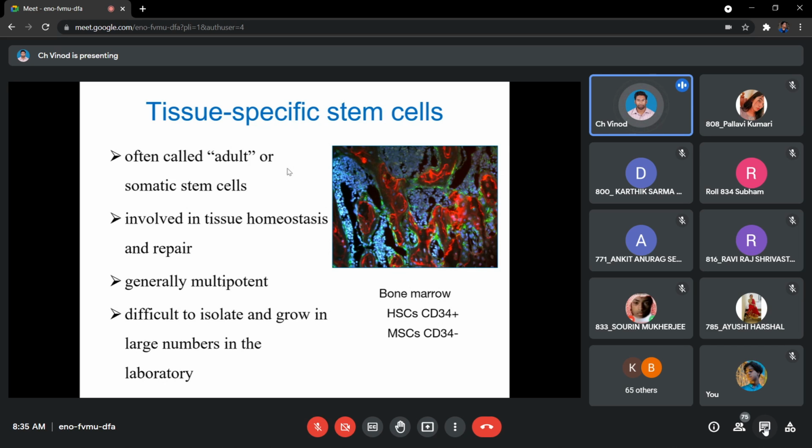HSC stands for hematopoietic stem cell. So hematopoietic stem cell will be acting in a pluripotent manner, but the immediate cells coming from the hematopoietic stem cells will be giving you different lineages of blood. Okay, so this way we have multipotent cells available during our development, and they will be taking part in tissue homeostasis and repair.